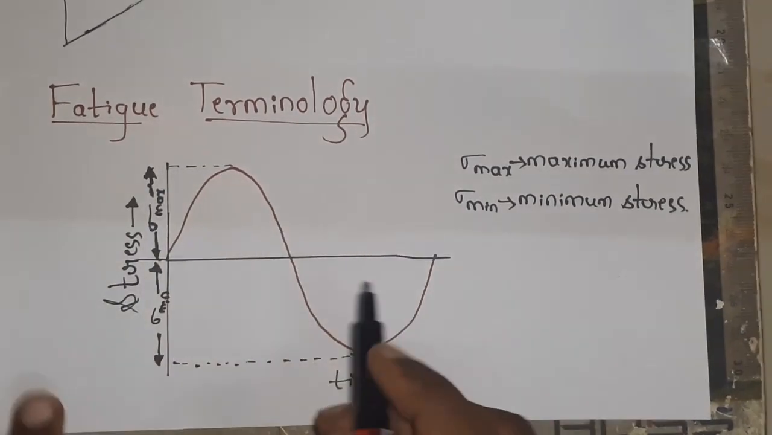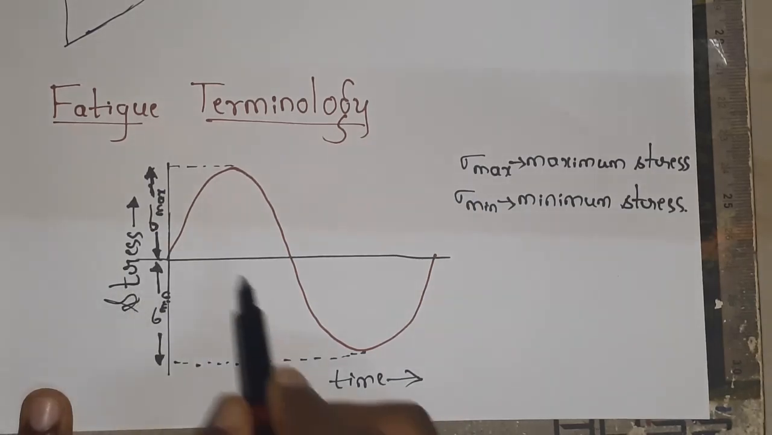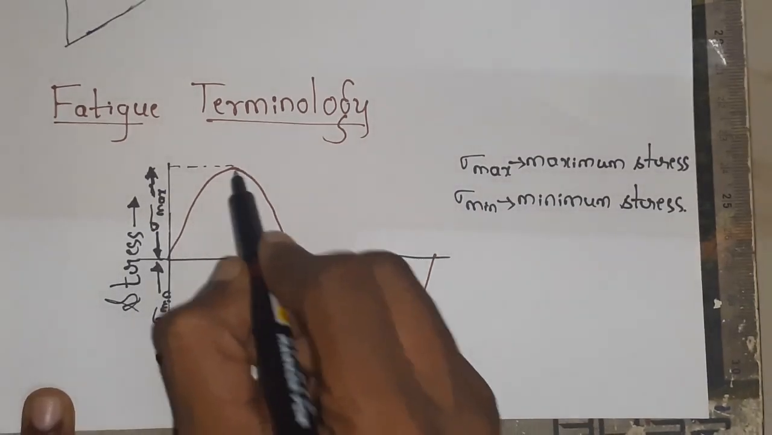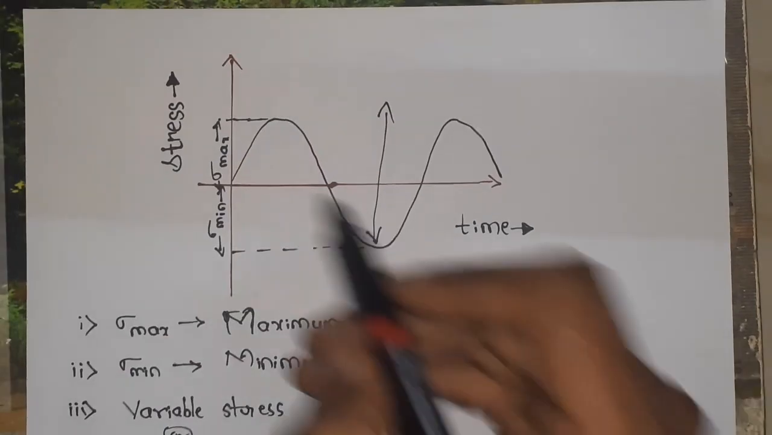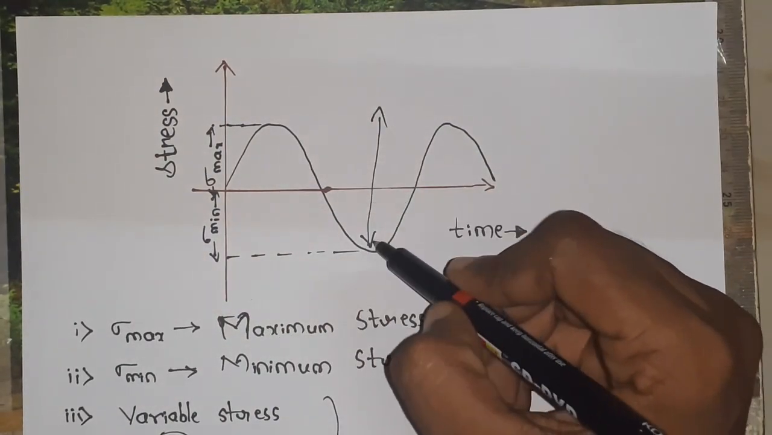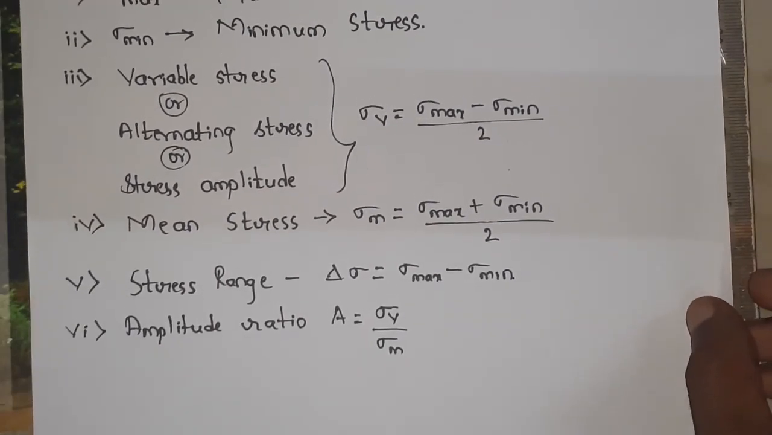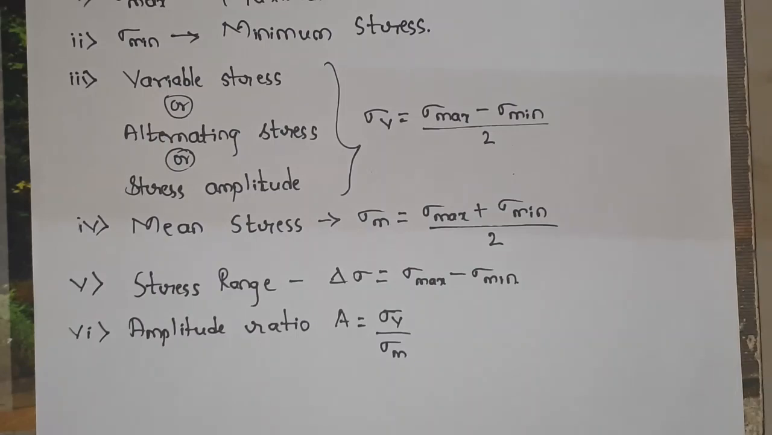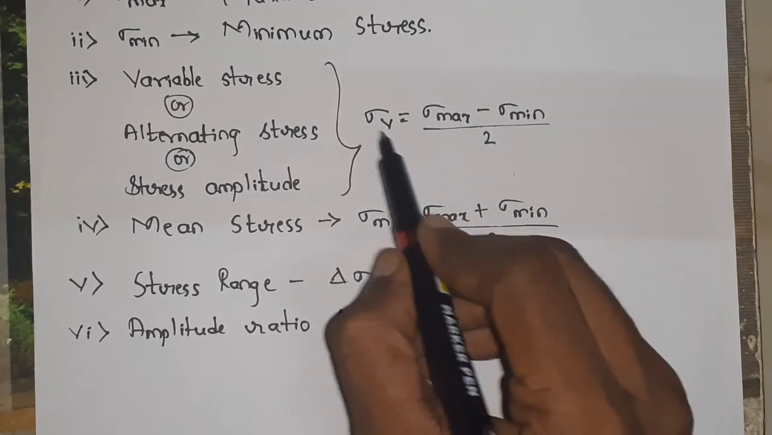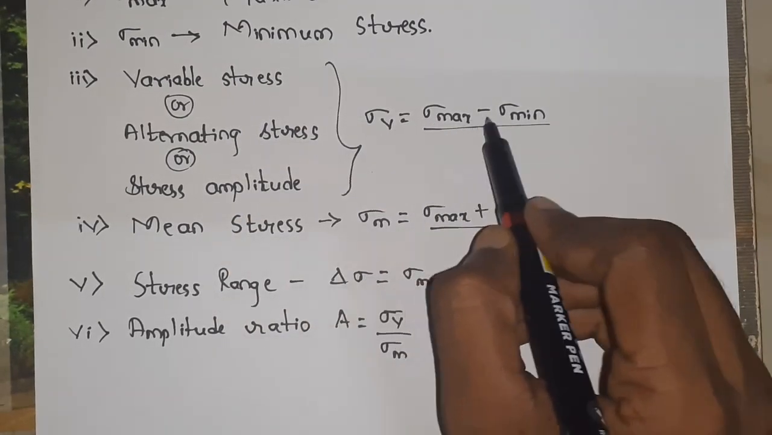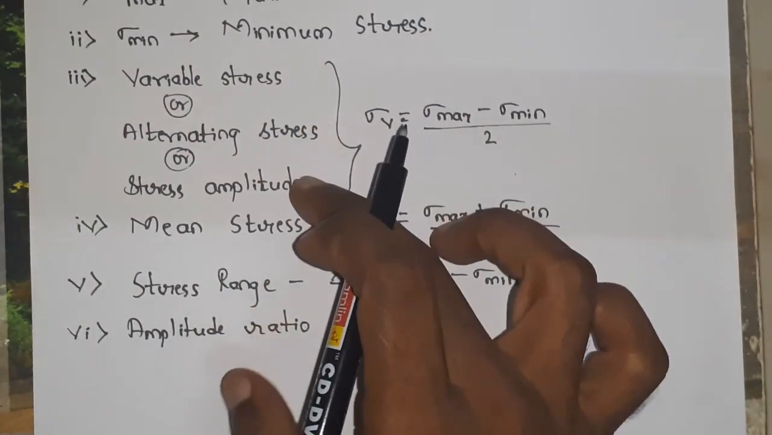In the fatigue terminology, we will draw the curve between time versus stress, okay? From here to here, this is sigma max. From here to here, this is sigma minimum. As I told, from here to here, this is sigma max, and from here to here, this is sigma minimum. So, here the variable stresses will come into action. Sigma V, what is the formula? Sigma V is the variable stress. Sigma V equal to sigma max minus sigma minimum divided by 2. These variable stresses are also called alternating stresses or stress amplitude.